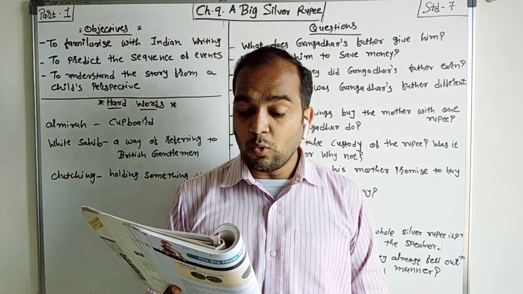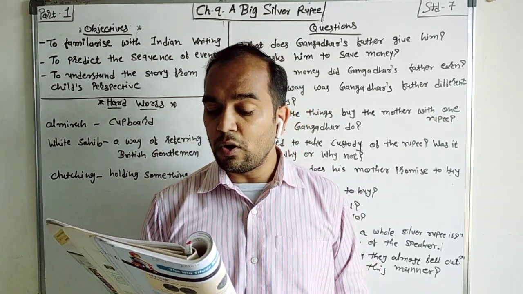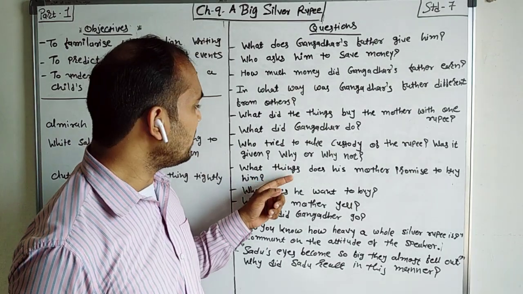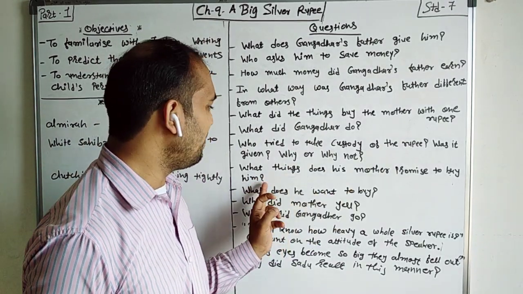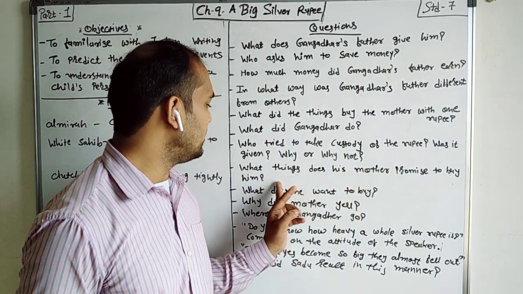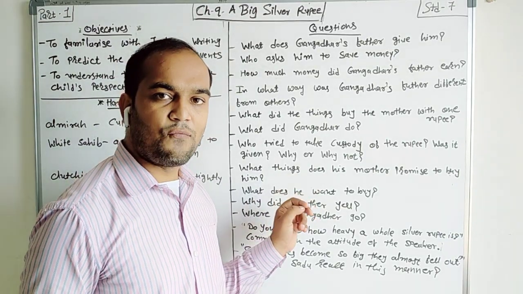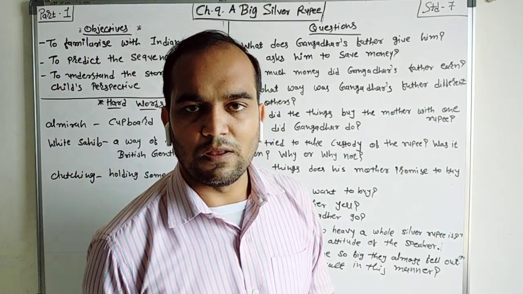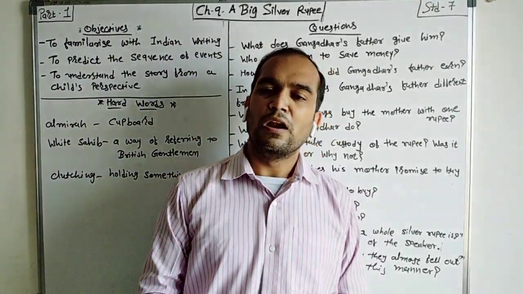So what do you plan to do with one whole rupee? My mother asked. So here the question is, what things does his mother promise to buy him? His mother promises to buy him one gold ring or a silver tumbler.